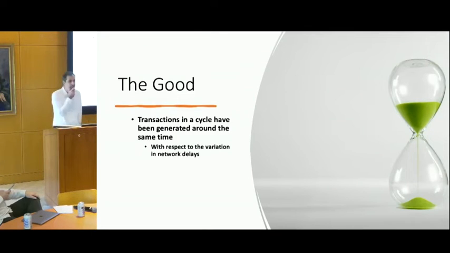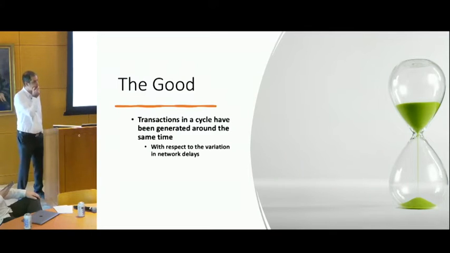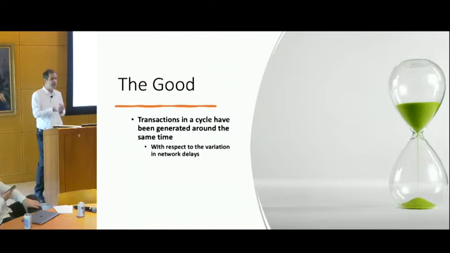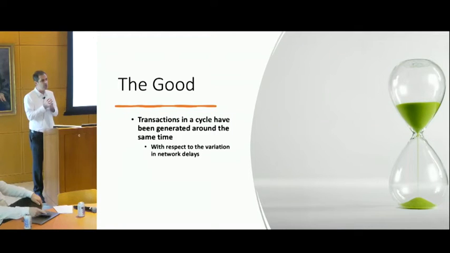But the good news is that it's not so bad to see a Condorcet cycle in practice, because if you go inside the cycle and look at the transactions there, you'll see that all of them were transmitted around the same time with respect to the network delay.